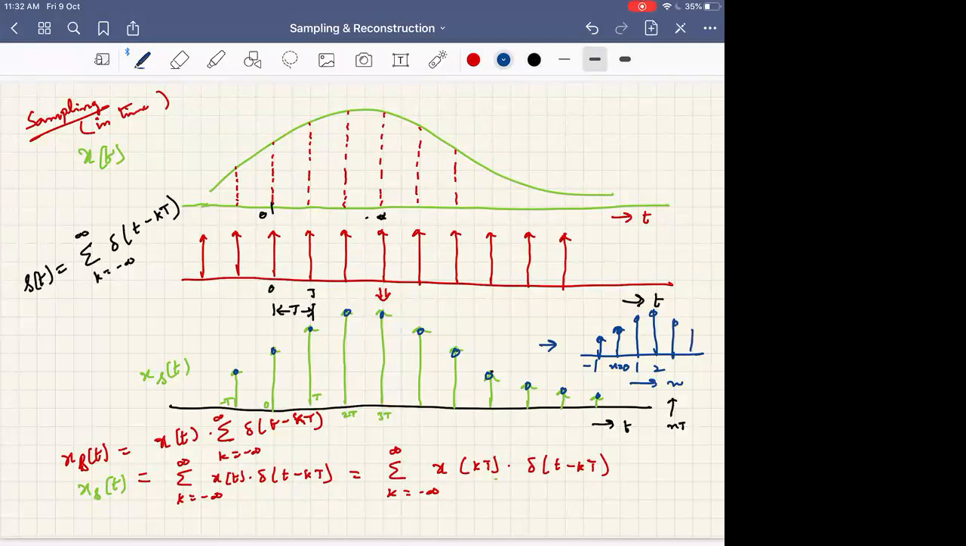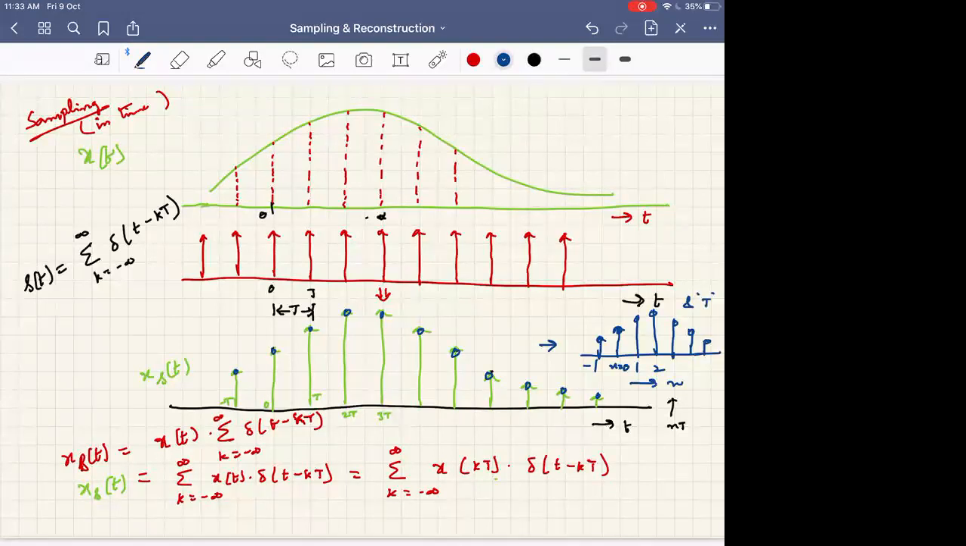So that's what is a discrete time signal. So far all the things are continuous time. From continuous time to discrete time signal, what I am doing is I am neglecting this capital T.